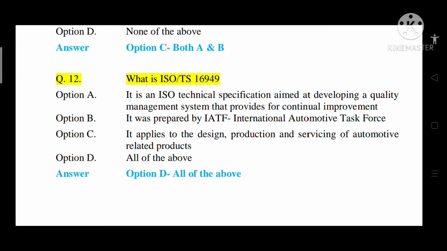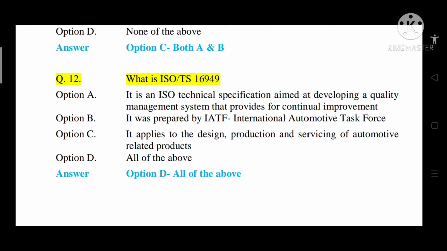Option A, it is an ISO technical specification aimed at developing a quality management system that provides for continual improvement. Option B, it was prepared by IATF, International Automotive Task Force. Option C, it applies to the design, production and servicing of automotive related products. Option D, all of the above. So the correct answer is option D, that is all of the above.